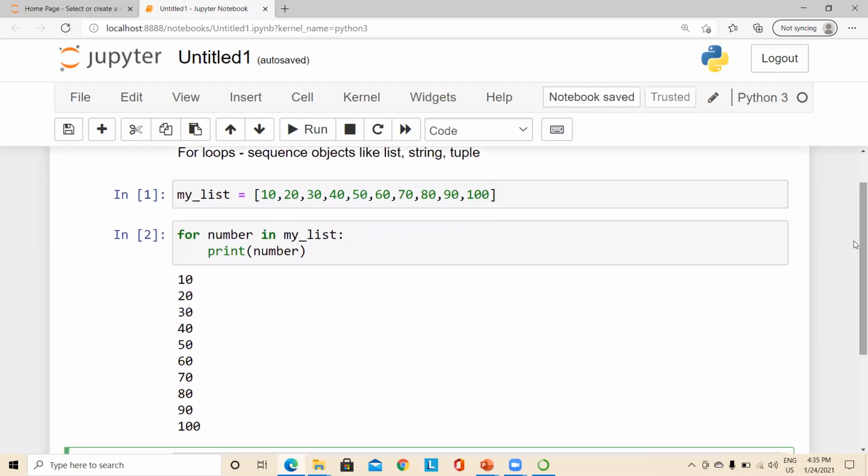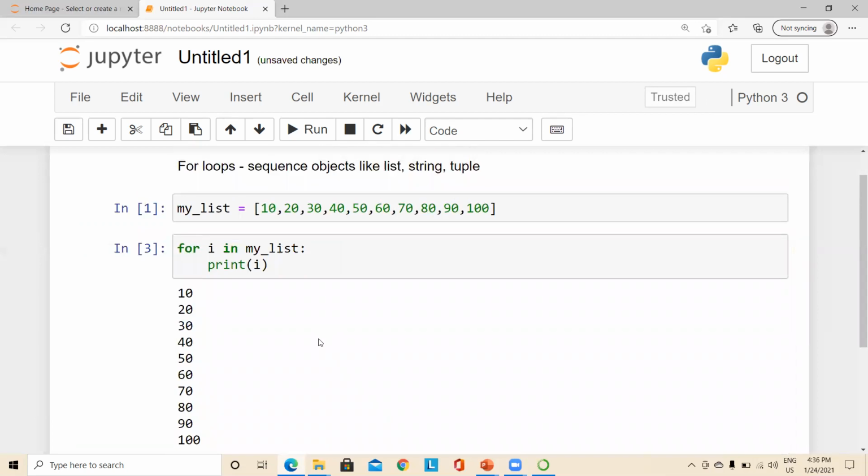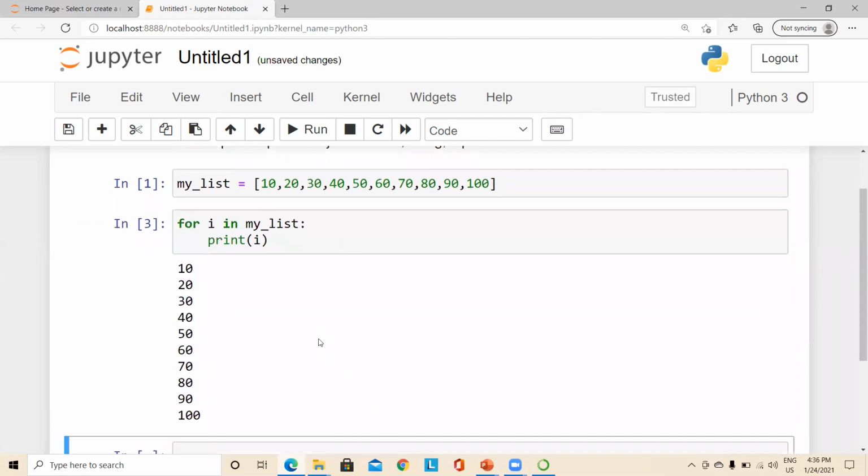So this is the output, right? Here is the variable name that we use to refer to each and every item in the list. We can use whatever variable name, but if we want to use that item in our program code, we have to use the same name. If I execute this, again the output will be the same, right?